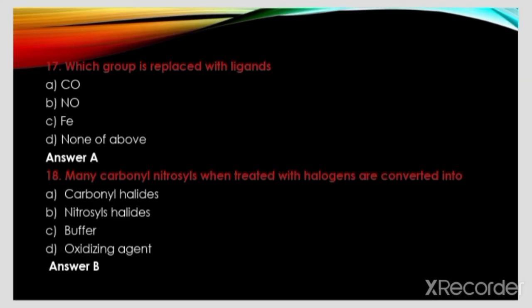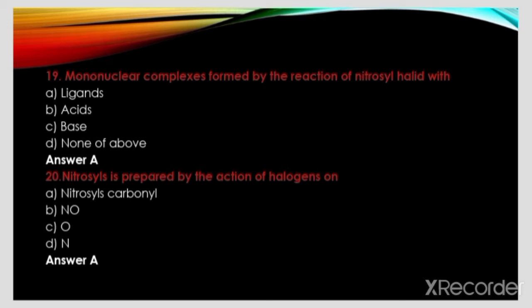Which group is replaced with ligands? CO, NO, Fe, none of above. The answer is A. CO. Many carbonyl nitrosyls when treated with halogens are converted into carbonyl halides, nitrosyl halides, buffer, oxidizing agents. The answer is B. Nitrosyl halides. Mononuclear complex is formed by the reaction of nitrosyl halide with ligands, acids, base, none of above. The answer is A. Ligands.